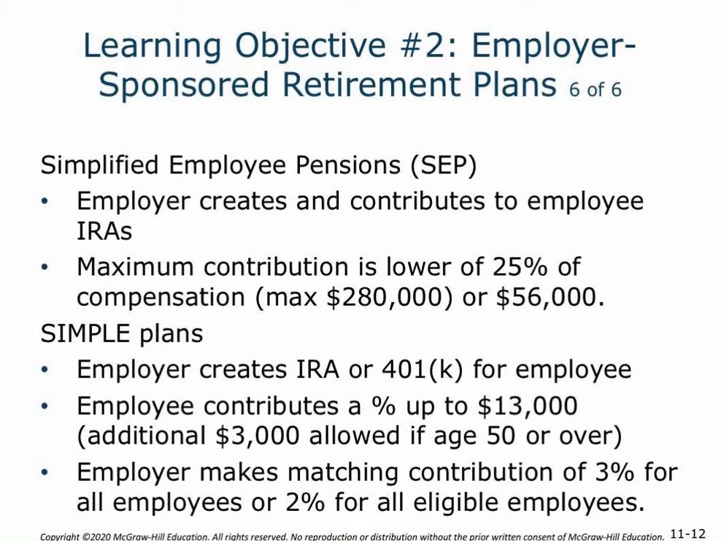The SIMPLE plans are going to be the employer-created IRA or 401k for the employee. The employee is going to contribute up to $13,000, and again, an additional amount if age 50 or over, here $3,000. An employer can make matching contributions of 3% for all employees, or if you're only designating eligible employees, then that matching amount is going to get lowered to 2%.